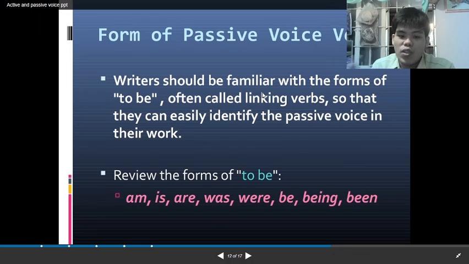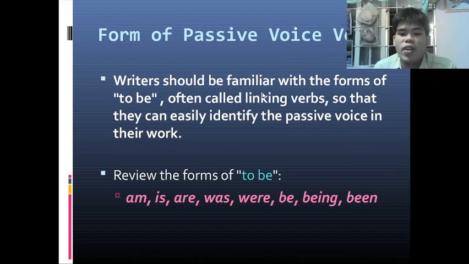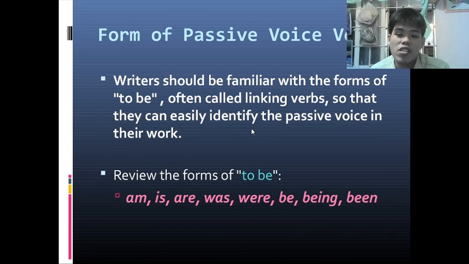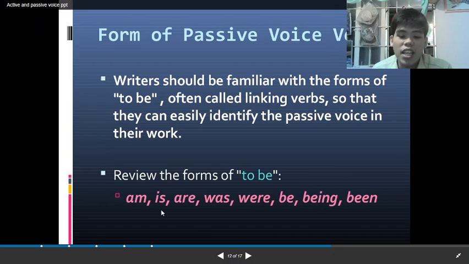So, writers, you should be familiar with the forms of the verb to be, often called linking verbs or auxiliary verbs, so that you can easily identify the passive voice in your work. Some forms of the verb to be are am, is, are, was, were, be, being, and been. Again, they're not all here. You need to know it yourselves.